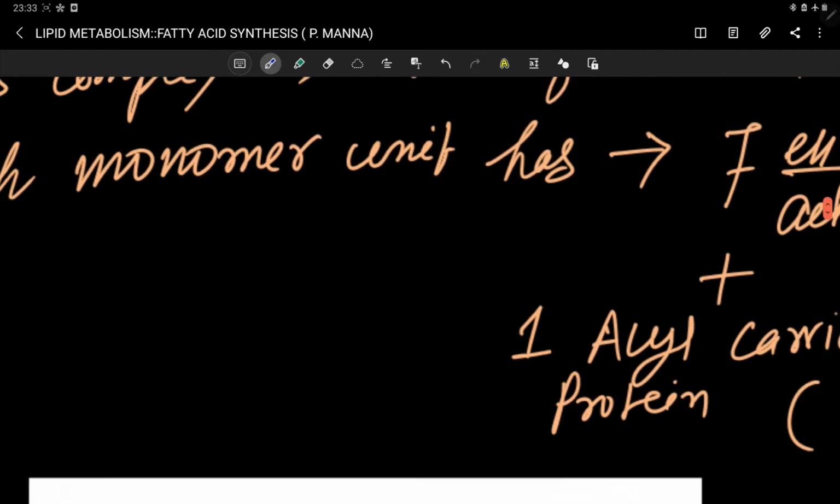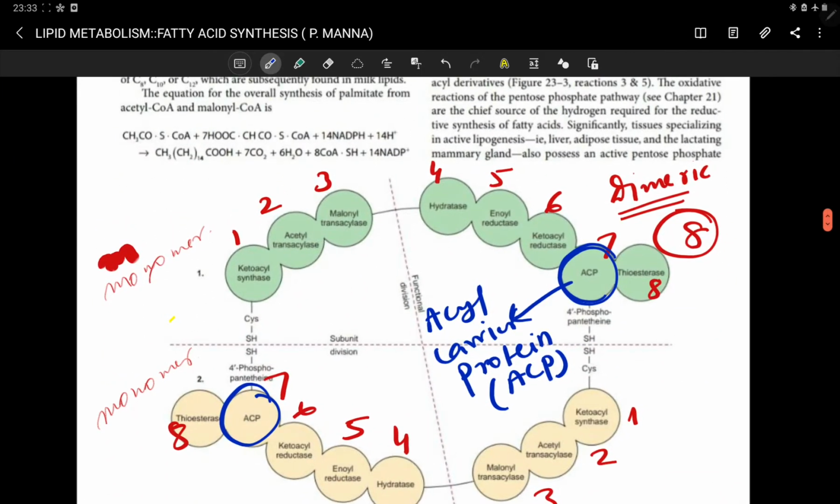The other 7 domains each have their own enzymatic activity. This is one enzyme, this is another enzyme. These all have separate enzymatic activity, except the ACP domain, which has no enzymatic activity. It is only holding the acyl group with this multi enzyme complex.